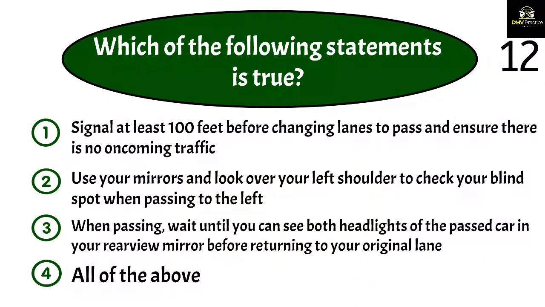Question 12. Which of the following statements is true? 1. Signal at least 100 feet before changing lanes to pass and ensure there is no oncoming traffic. 2. Use your mirrors and look over your left shoulder to check your blind spot when passing to the left. 3. When passing, wait until you can see both headlights of the passed car in your rearview mirror before returning to your original lane. 4. All of the above.